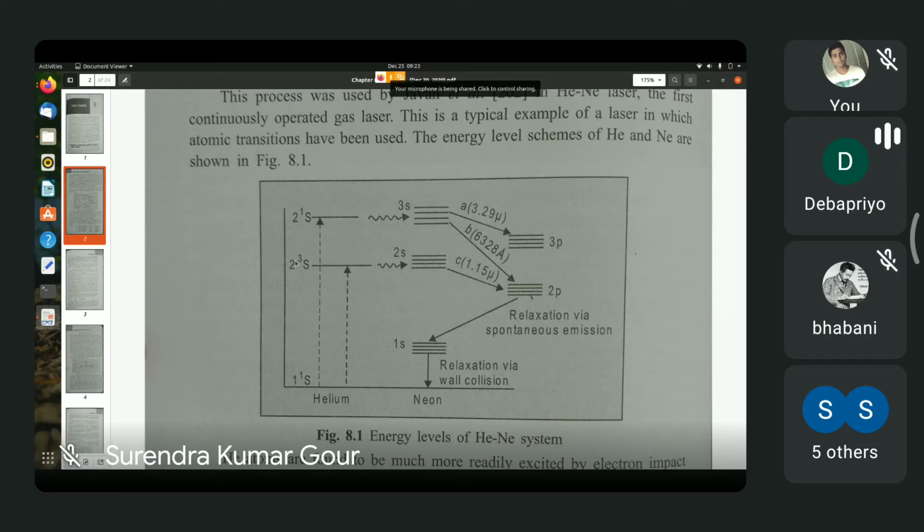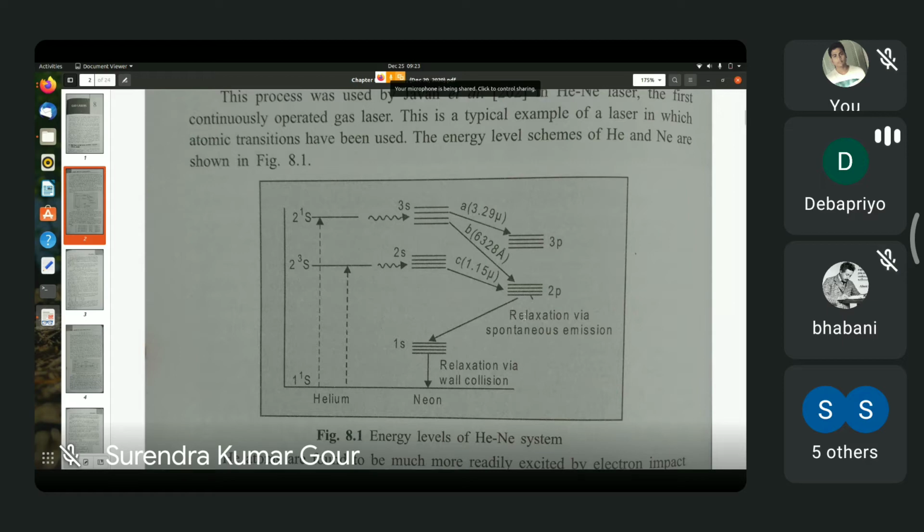Now here comes the neon atom. Neon atoms which are moving around thermally along with the helium atoms sometimes collide with the helium atoms.